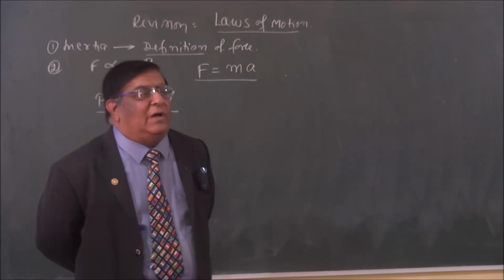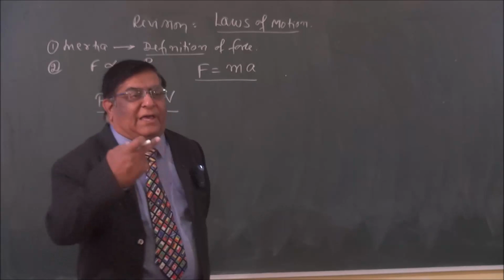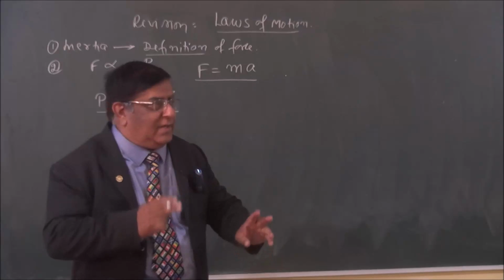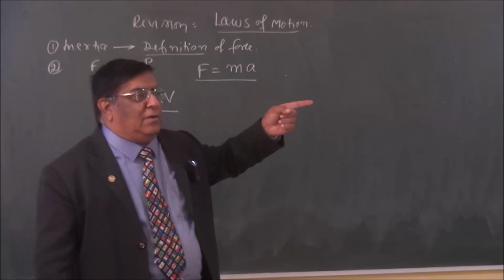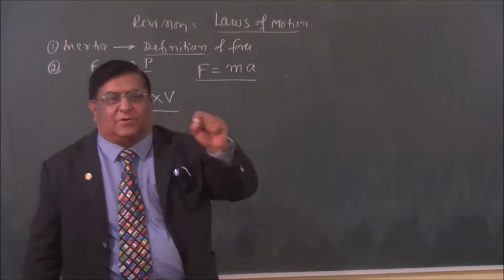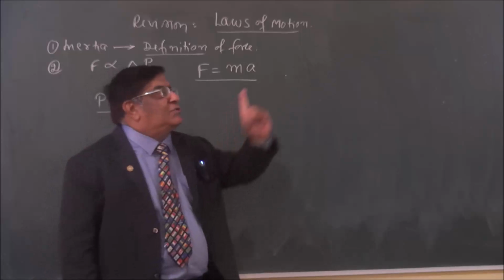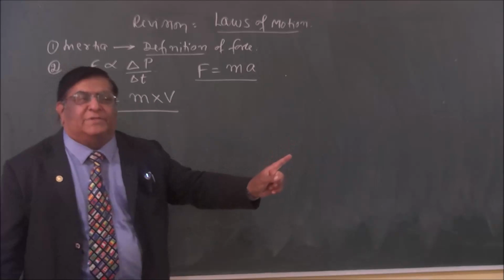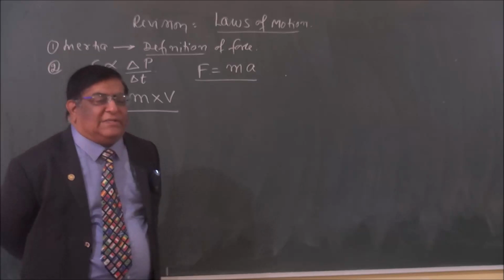Now understand, if I shoot a bullet towards the wall, it has a mass, it has a velocity, therefore it has momentum. Now it strikes the wall. What happens to its velocity? It becomes 0. Now what is its momentum?